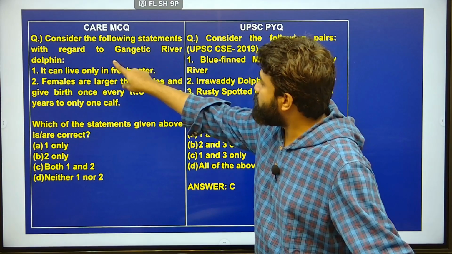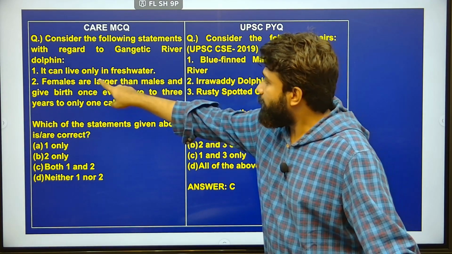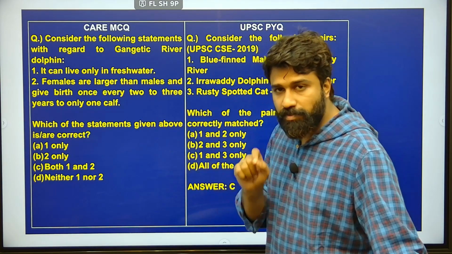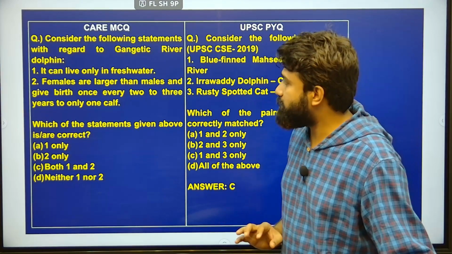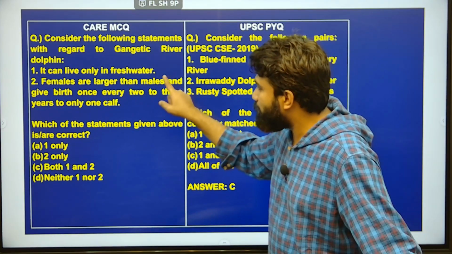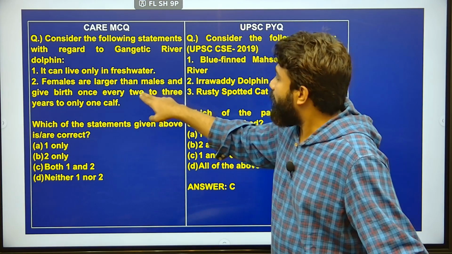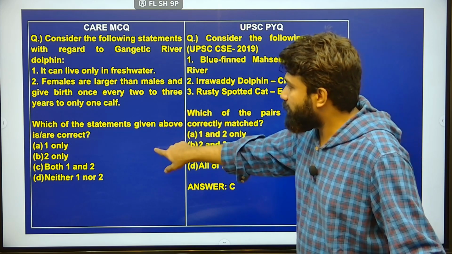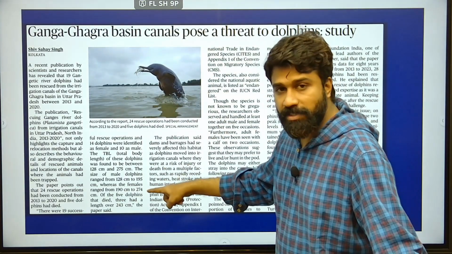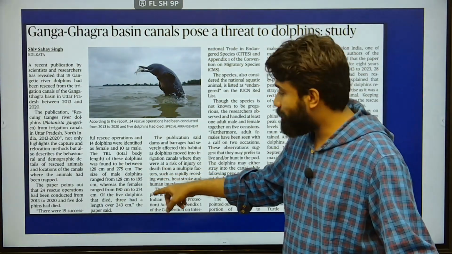Consider the following statements with regard to the Gangetic river dolphin. It can live only in fresh water. That was one of the major causes. Therefore, we need our fresh water to be non-polluted in nature. Next, females are larger than males and give birth once every 2 to 3 years to only one calf. This is actually, please go through this statement. This is taken from the article only in the form of reverse engineering.